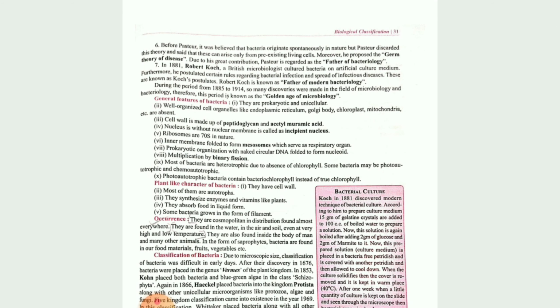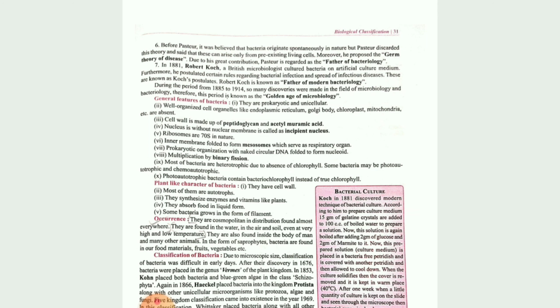What are the general features? As you know, they are prokaryote unicellular organisms. Definitely they will be microscopic only. Cell organelles such as endoplasmic reticulum, Golgi body, chloroplast and mitochondria are totally absent, because we studied this in the general features.